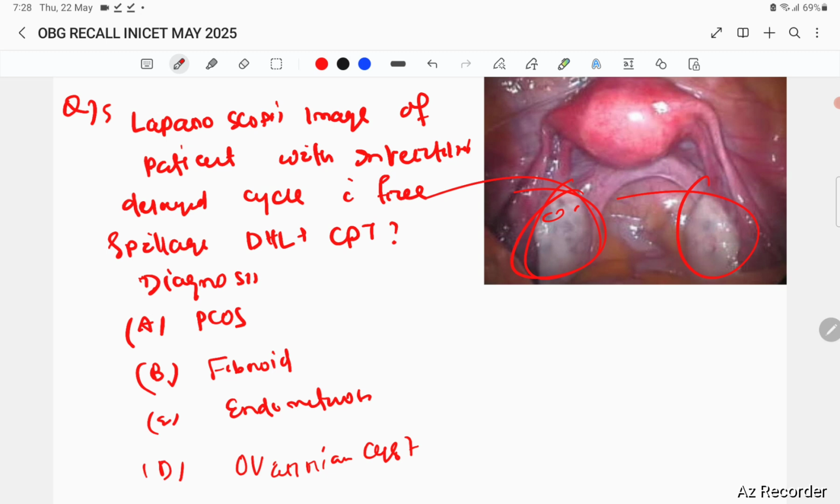There is no endometrial lesion, there is no fibroid in the uterus, and no endometriosis. Basically, this is a bulky uterus with a large ovary with increased volume. This is a PCOS case.